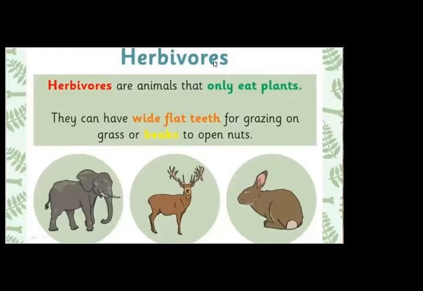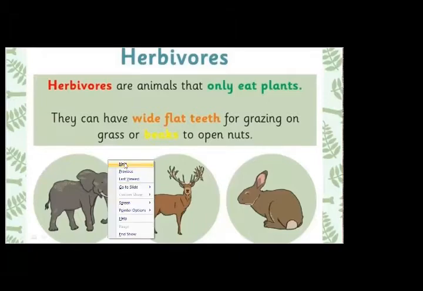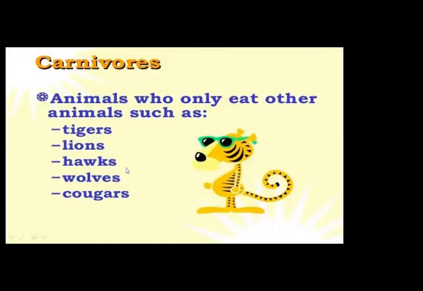Now next, carnivores. Carnivores are those animals that eat other animals. They don't eat plants. They only eat meat. These are the lion, tiger, hawk, wolves. These are examples of carnivores. Let's move further.